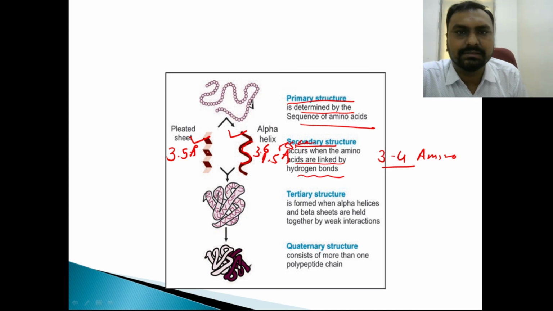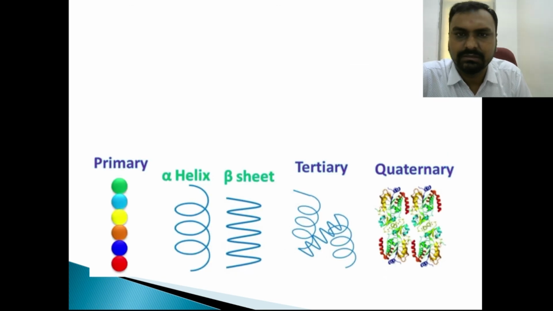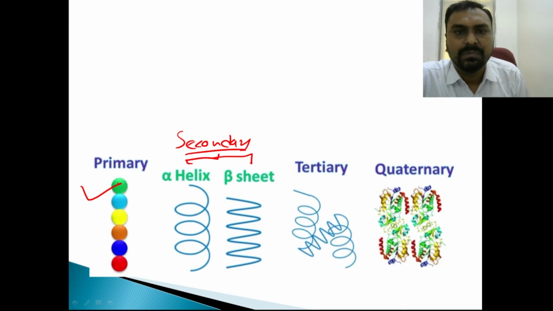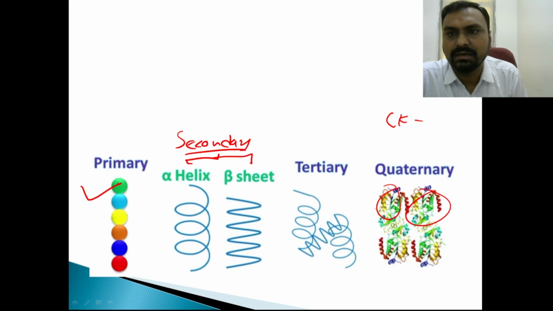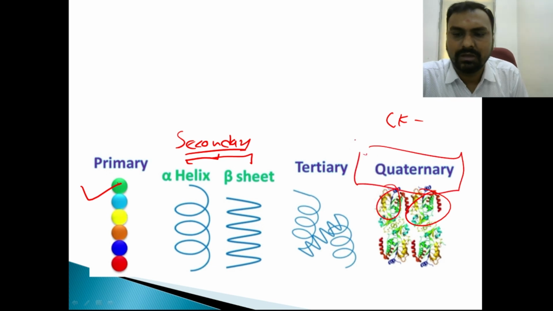Then this helical structure and beta pleated sheet and loop and turn, they will form the tertiary structure, which is a 3-dimensional structure, which is a functional unit. And then when more than 2 polypeptide chains are joined together, they are called the quaternary structure. So linear sequence is primary structure, secondary structure is mainly alpha helix or beta pleated sheet, others are loop, turn. Tertiary structure is made up of alpha helix and beta pleated sheet joined together by turn or loop. When there are more than 2 polypeptide chains, like in CK, which is a dimer, or LDH or hemoglobin, immunoglobulin, they are examples of quaternary structure. So I hope you understand the basics of the structure of proteins.